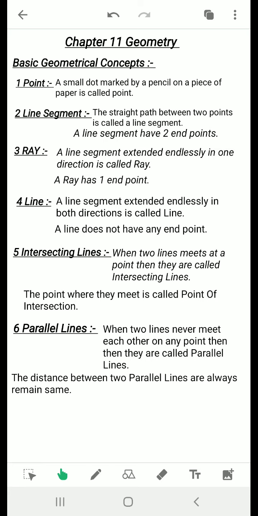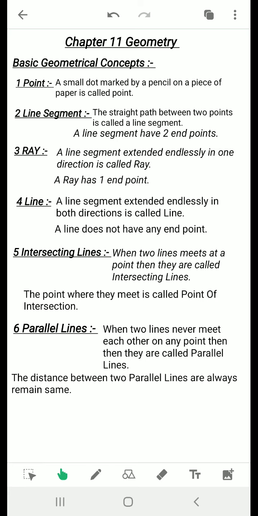Point does not have any kind of dimension. Listen to it carefully. I have written the definition only. The other explanation I am just speaking: a point does not have any kind of dimension. That means it does not have length, breadth or height. No length, no breadth, no height. So that is a point.